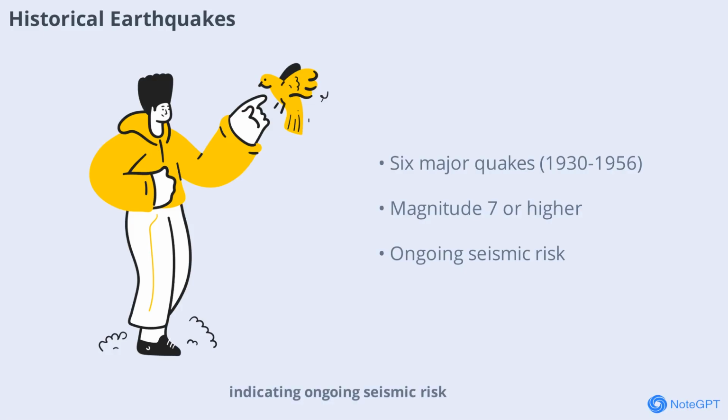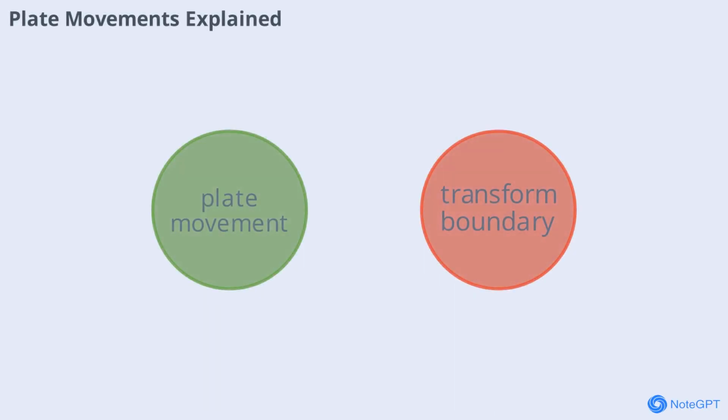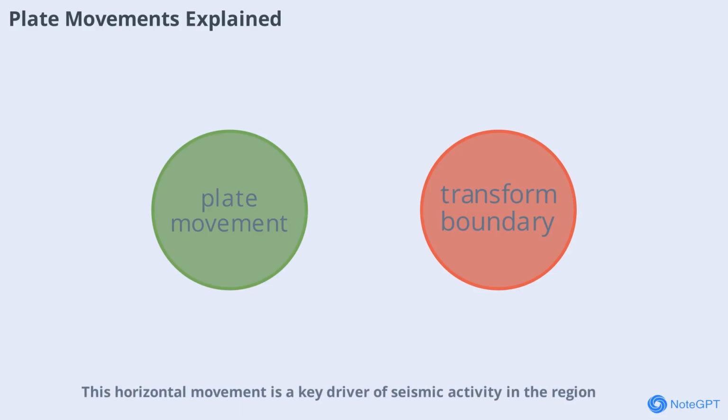The Indian and Sunda landmasses move horizontally against each other along the Sagaing Fault. This horizontal movement is a key driver of seismic activity in the region. As the plates grind past each other, energy is stored and eventually released as earthquakes. The Sagaing Fault's role as a transform boundary makes it a focal point for these powerful geological processes.